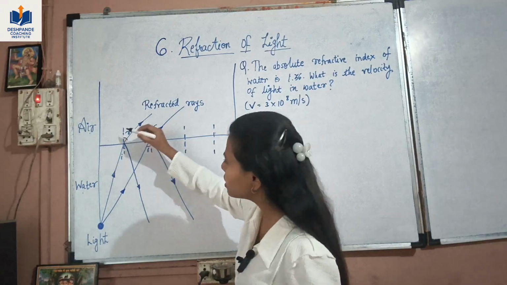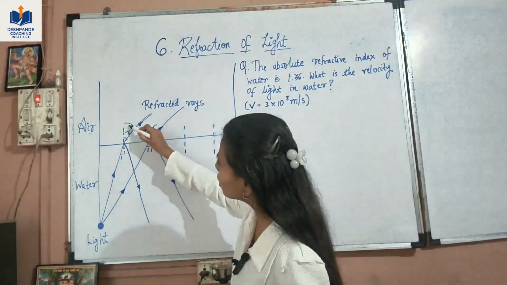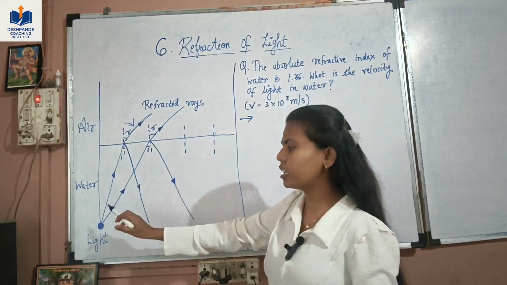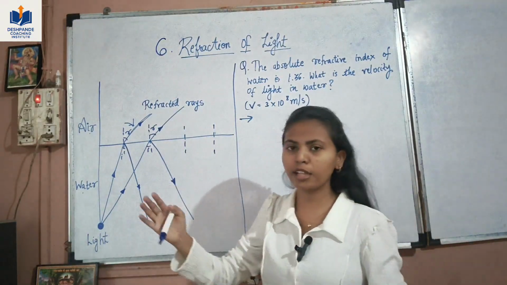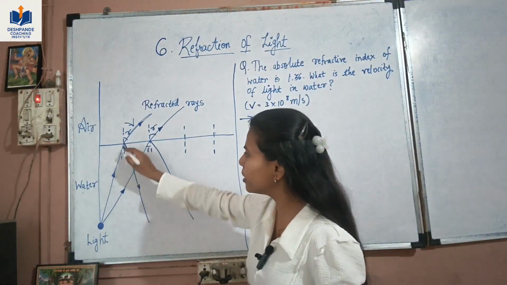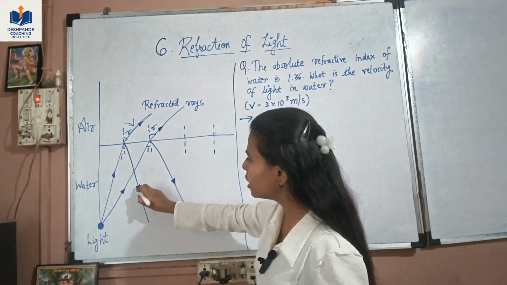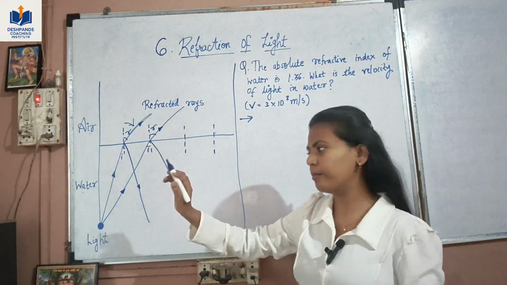This is the angle of incidence and this ray is bending away from the normal. But here, when the light travels from denser to lighter medium, there is also some partial reflection into the medium. Reflection, we know, is the light bending back into the original medium. So there is partial reflection and also refraction at the same time.